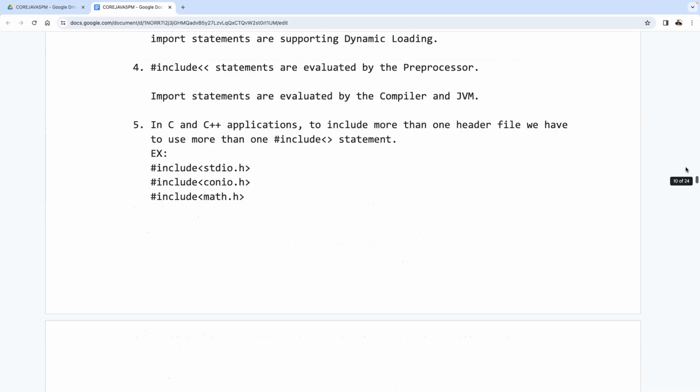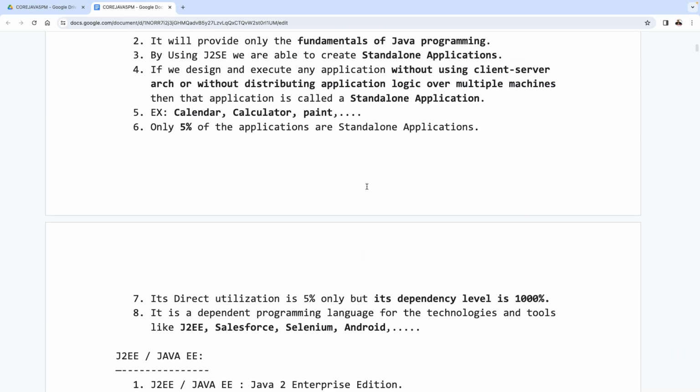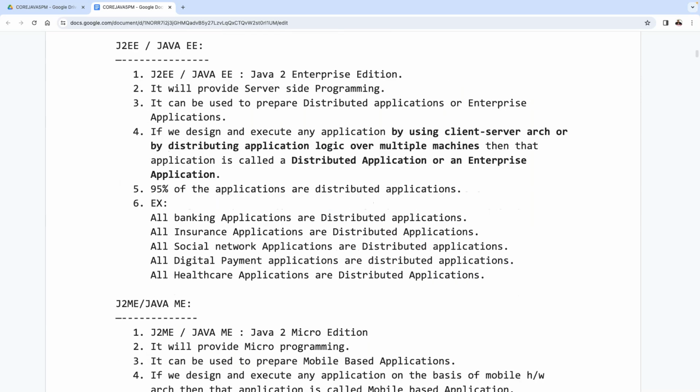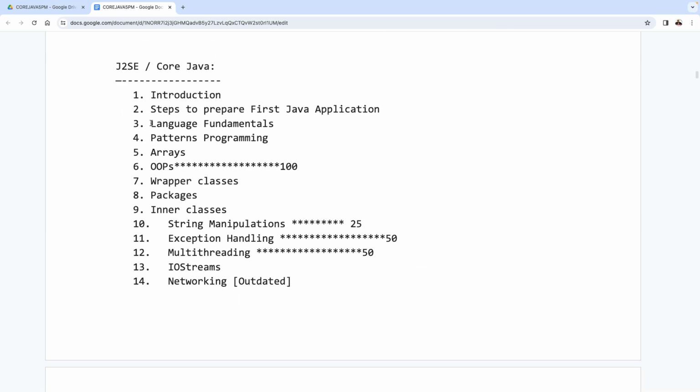If you observe the content here, the core Java syllabus: introduction part, steps to prepare the first application, language fundamentals, and so on.